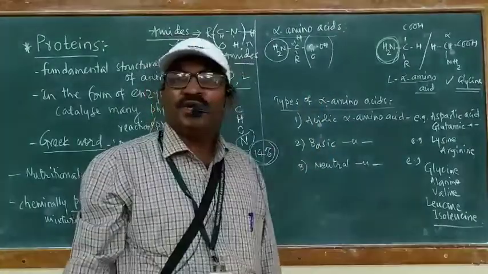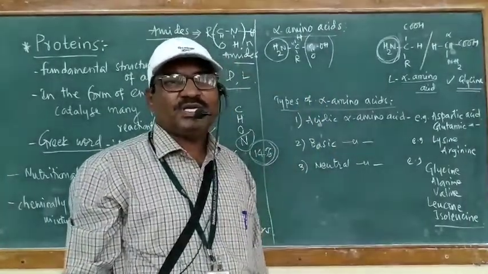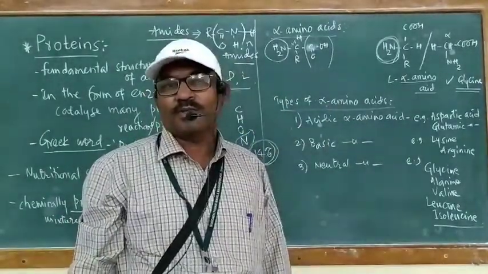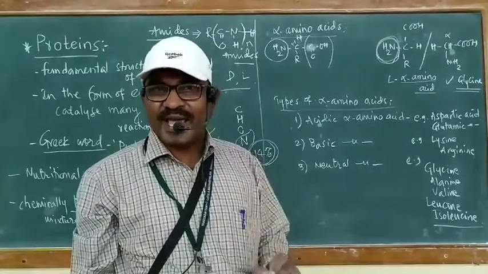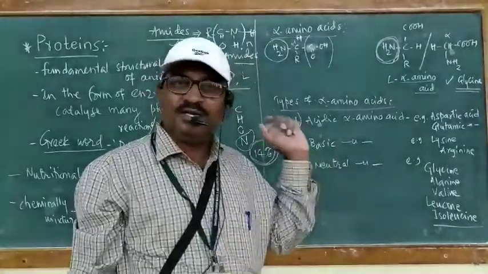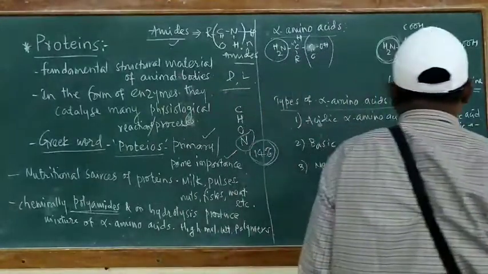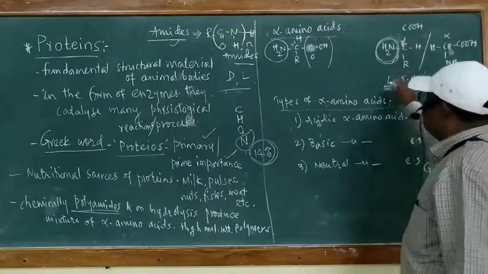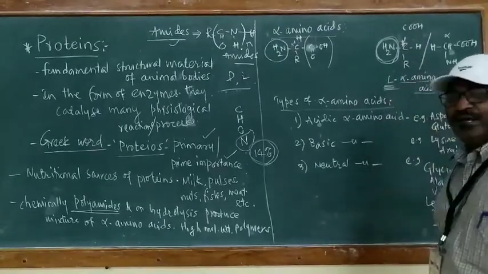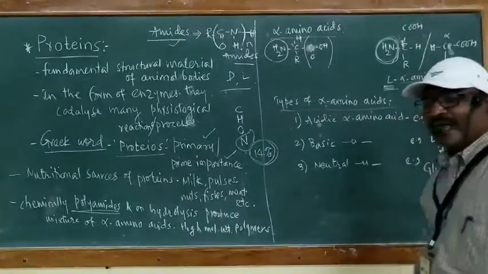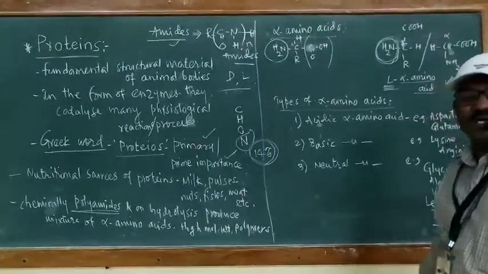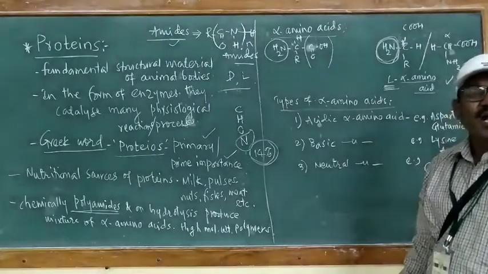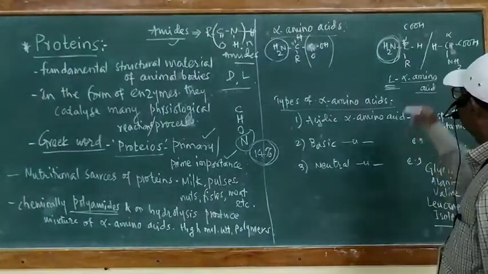If the position of NH2 in the alpha amino acid is on the left hand side of the chiral carbon, or NH2 is attached to the chiral carbon on the left hand side, it is called capital L. And if the same NH2 group is present on the right hand side, it becomes capital D. Capital D and capital L are the configurations.